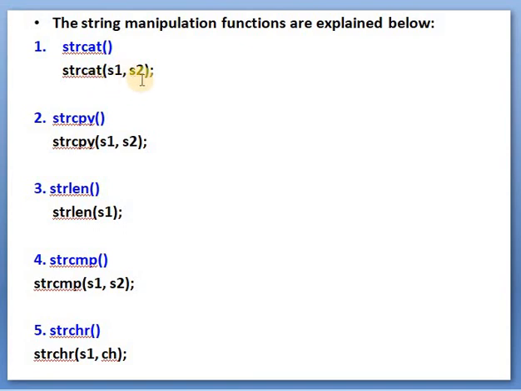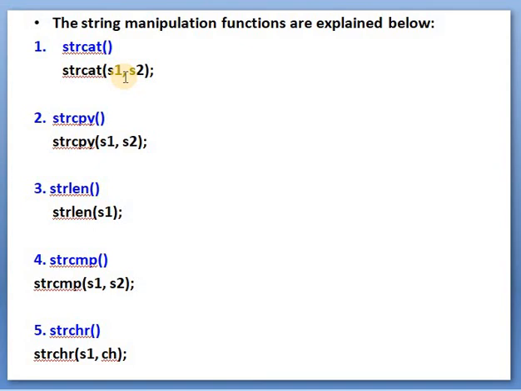So see here, s1 and s2 are two strings. Suppose in s1 we have assigned the value Sharad, and in s2 we have assigned the value institute. So after the working of this function, what will be the result? Sharad and institute are concatenated and stored into this s1.